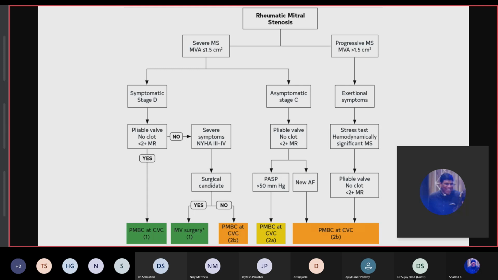Now, if the mitral valve area is more than 1.5 centimeter square, that means it's a progressive MS, and the patient is having only exertional symptoms. So we can clarify all the settings of these patients with the stress test also. And if in the stress test hemodynamically significant MS is there, then we can go for interventions again. We have to note.